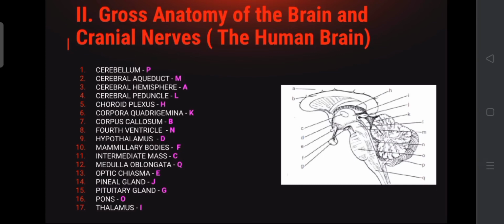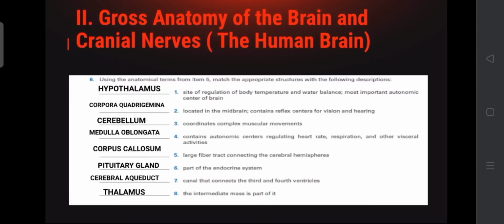Number 13, optic chiasma, our answer is E. Number 14 is pineal gland, our answer is J. Next is number 15, the pituitary gland, our answer is G. Number 16, pons, our answer is O. And 17, thalamus, our answer is I. So next is number 6.